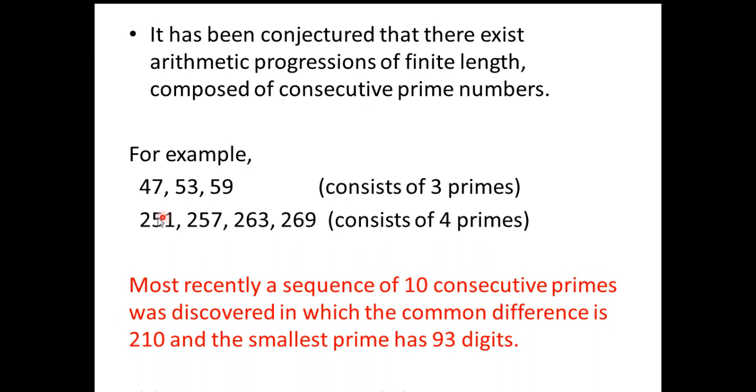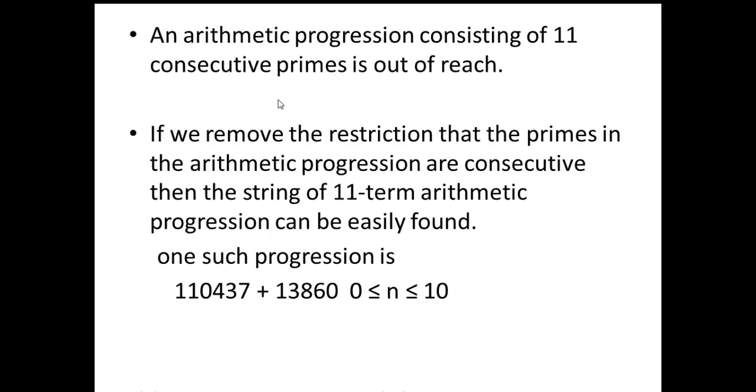numbers. For example, 47, 53, 59. This is an arithmetic progression consisting of 3 primes, and this one is an arithmetic progression consisting of 4 prime numbers. Most recently, a sequence of 10 consecutive primes was discovered in which the common difference is 210 and the smallest prime number has 93 digits. An arithmetic progression consisting of 11 consecutive primes is out of reach to date.